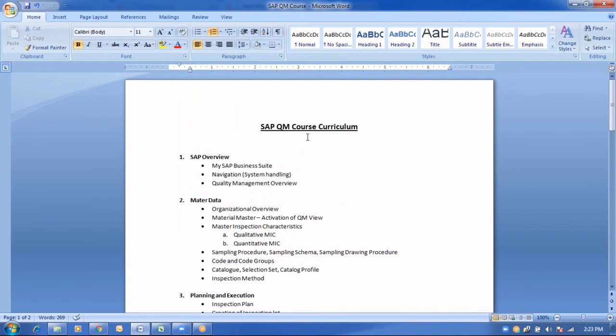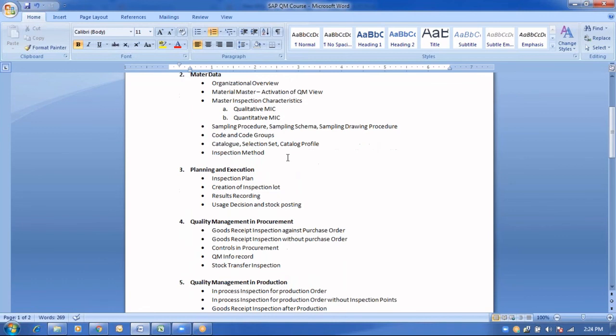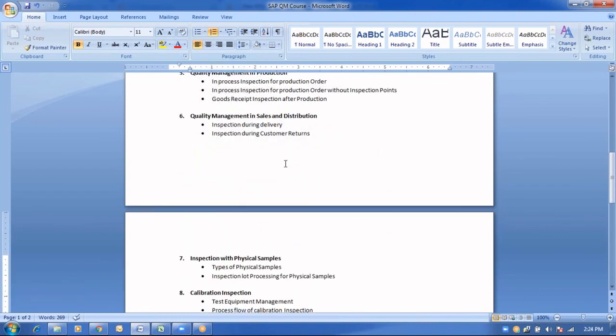This would be the entire course curriculum we have defined. We are going to discuss them in real-time business scenarios. Normally others discuss on PPTs or Word documents, but during our training session we are going to execute everything in SAP, tell you on a real-time basis, and execute the real-time scenarios. All of these fall under the course curriculum of QM.